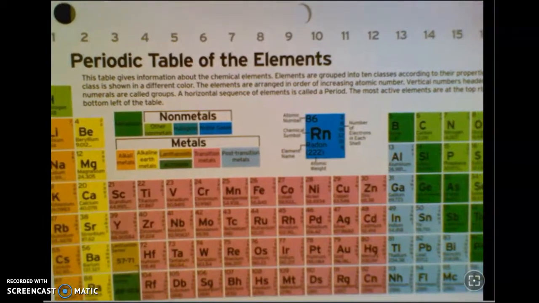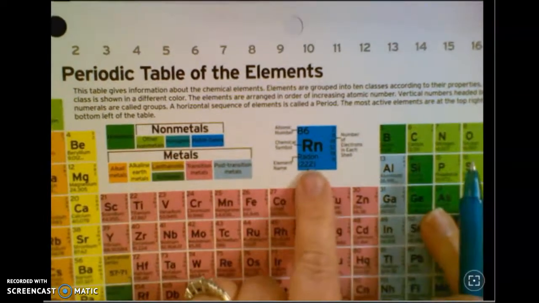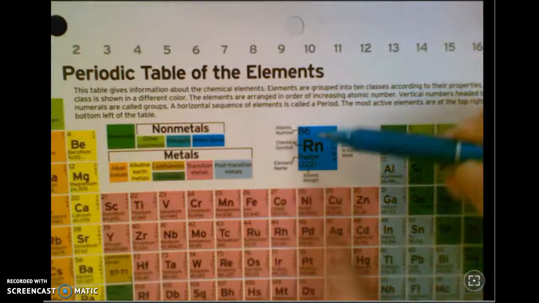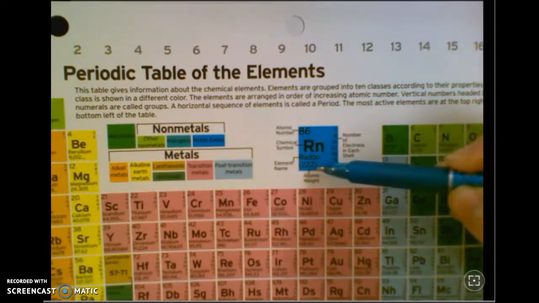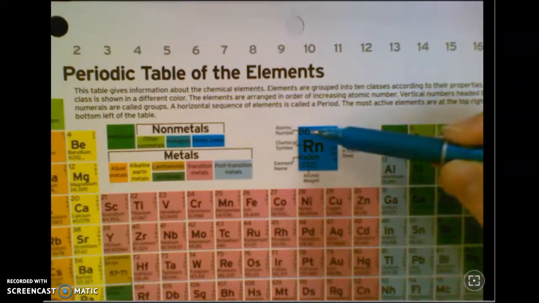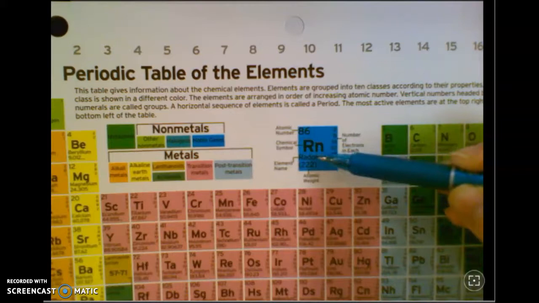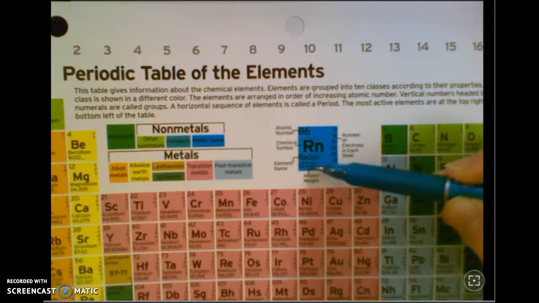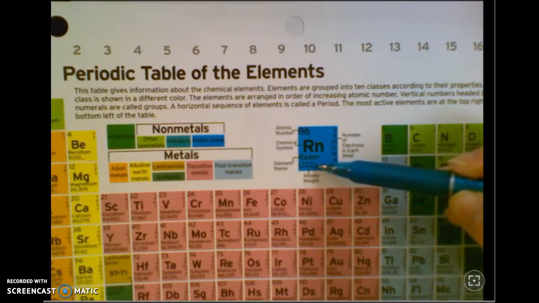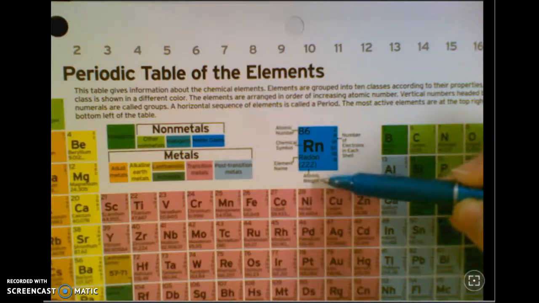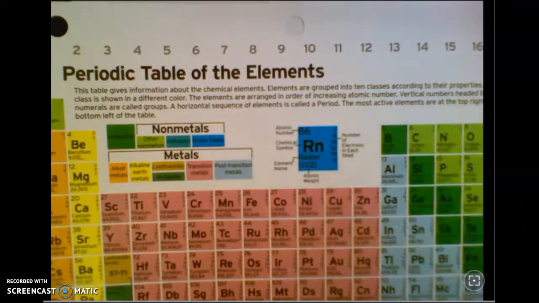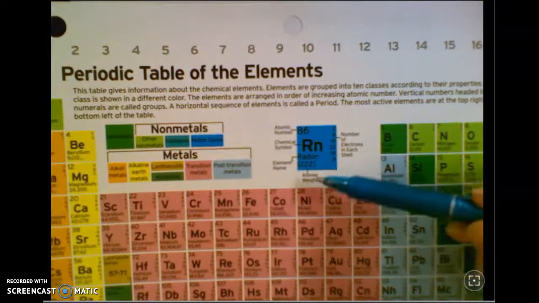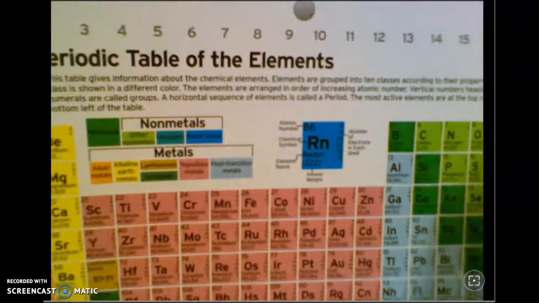But if you can see the example that they're giving you here, you've got 2 main numbers in each square on the periodic table. The first one's the atomic number, which is the number of protons. Your symbol, most of them have the names listed on there. And then this is the atomic weight or the atomic mass here at the bottom. This one calls it weight. I like mass better. And this one happens to be a whole number, but they won't always be.